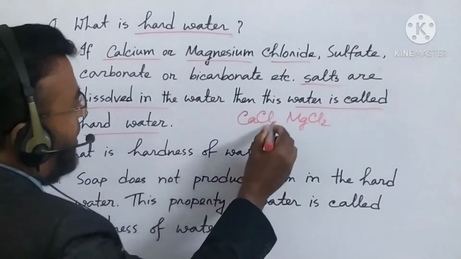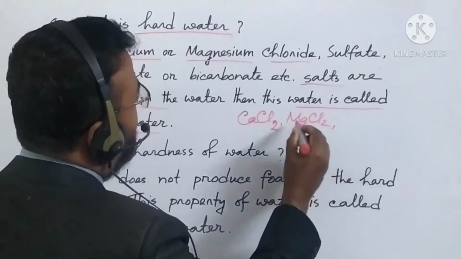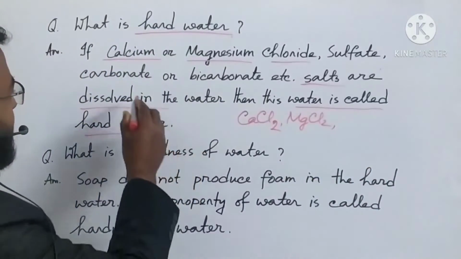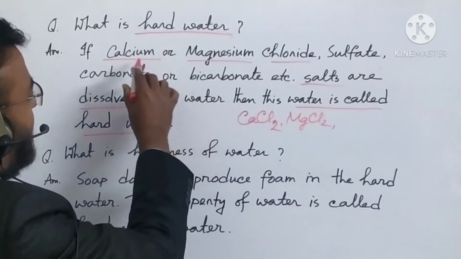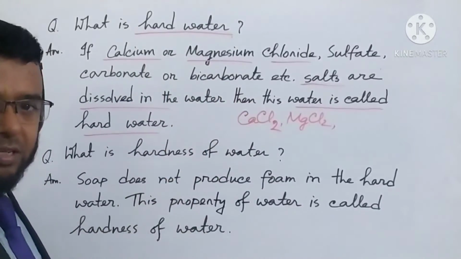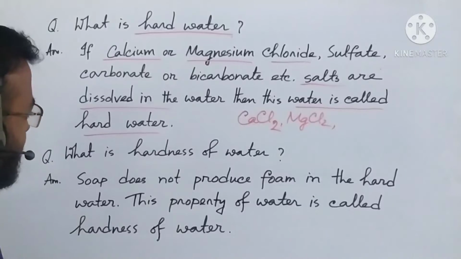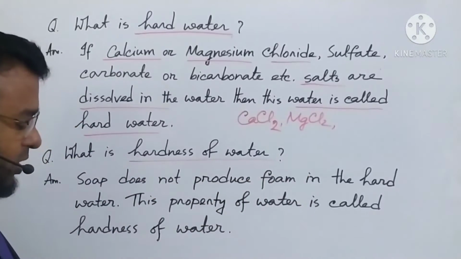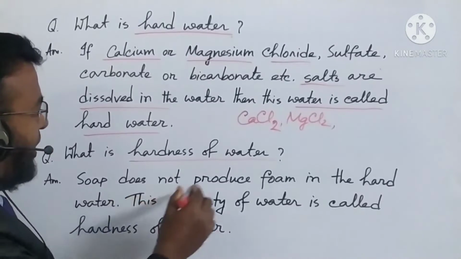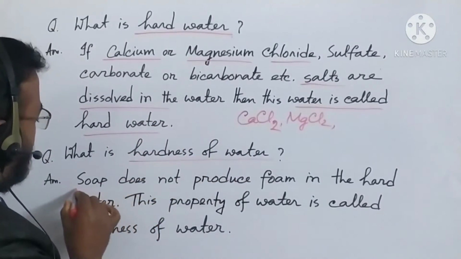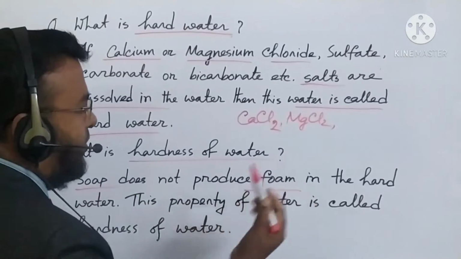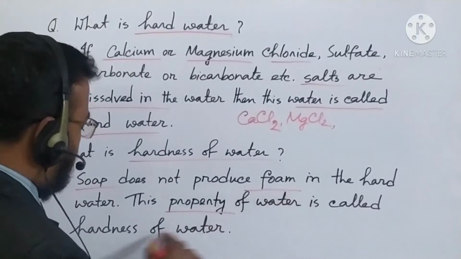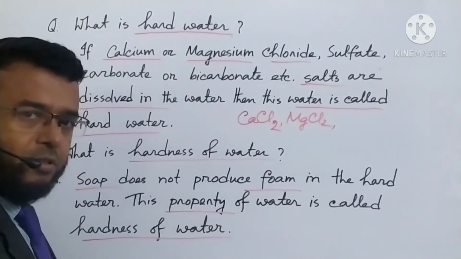Okay, so this type of salt, calcium chloride, magnesium chloride, then calcium sulfate, magnesium sulfate, calcium carbonate, magnesium carbonate, then calcium bicarbonate, magnesium bicarbonate. These many types of salts. So now what is hardness of water? If there is a hard water, in that water soap does not produce foam. So this is a property of water, and this property of water is called hardness of water.